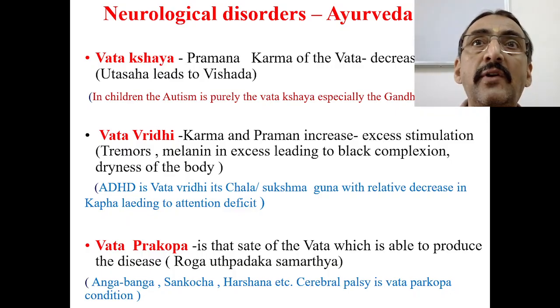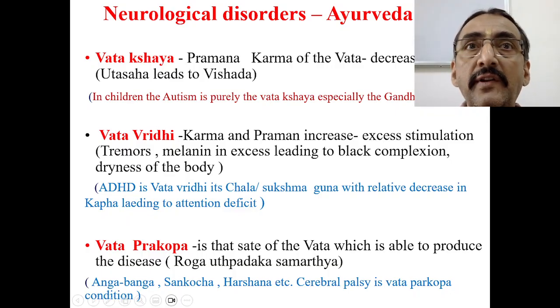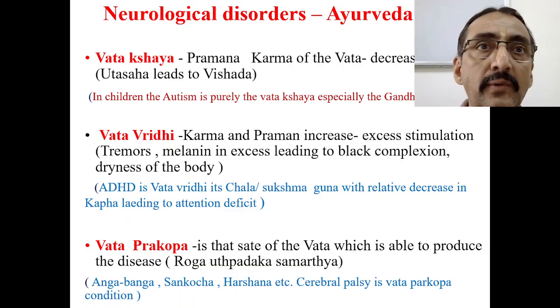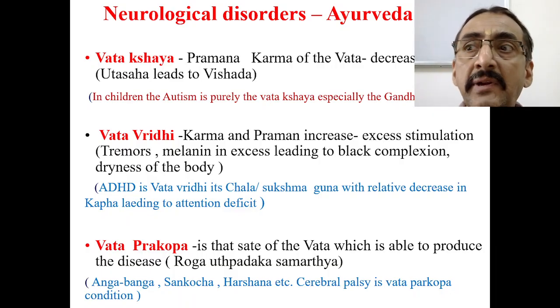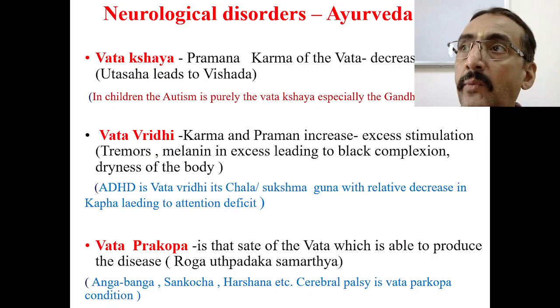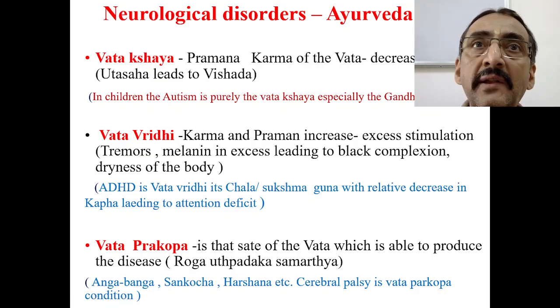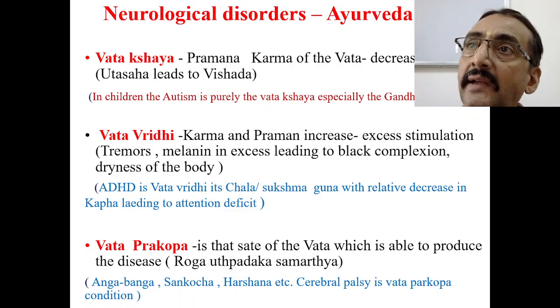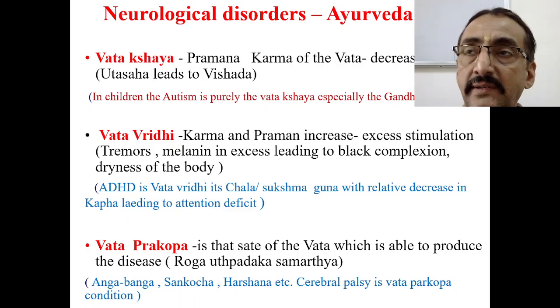For example, when a patient of autism comes, you can give so many Ayurveda titles for that. But if you look into it, it is simply a Vata Kshaya condition. Why I am telling this is that Gati and Gandhana are the two basic properties of Vata.